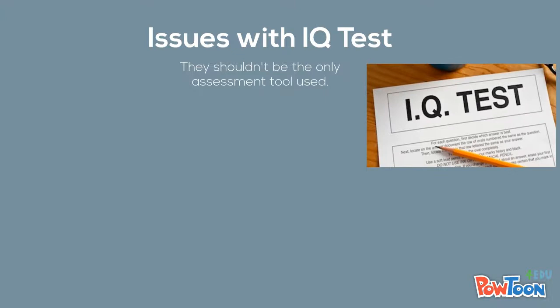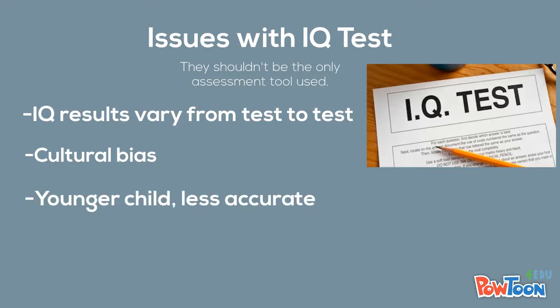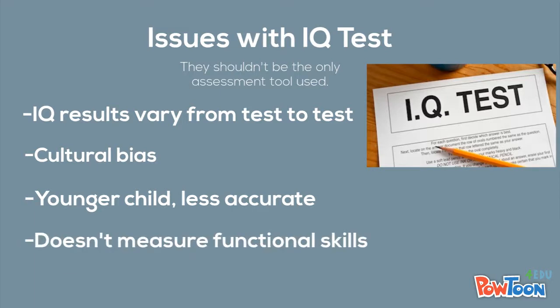Number one, a person's IQ can change from one test to another. Also, all IQ tests are culturally biased. And the younger the child, the less reliable the test results. Finally, IQ tests don't measure a person's ability to function in the world.